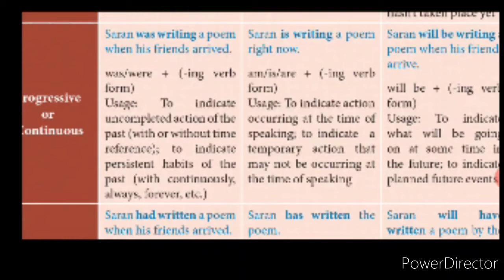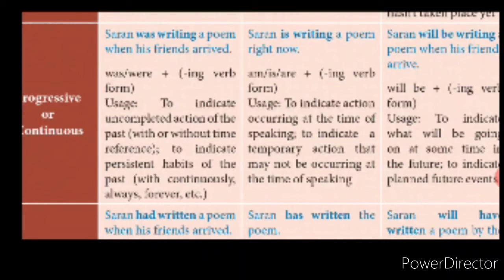Sharan was writing a poem when his friends arrived. Was plus verb plus ing or were plus verb plus ing will be used for past continuous tense. Got it? So was will be used in the place of a singular subject. Were will be used in the place of a plural subject.